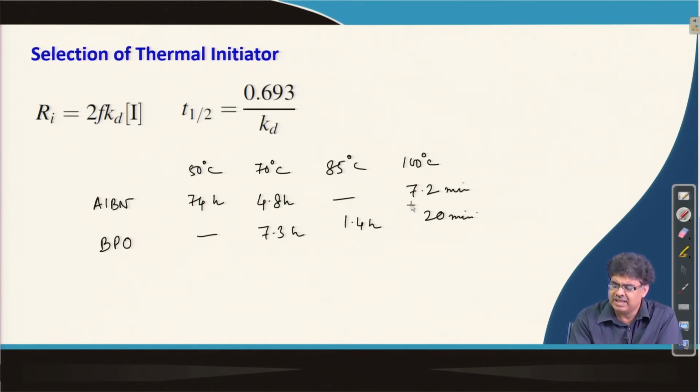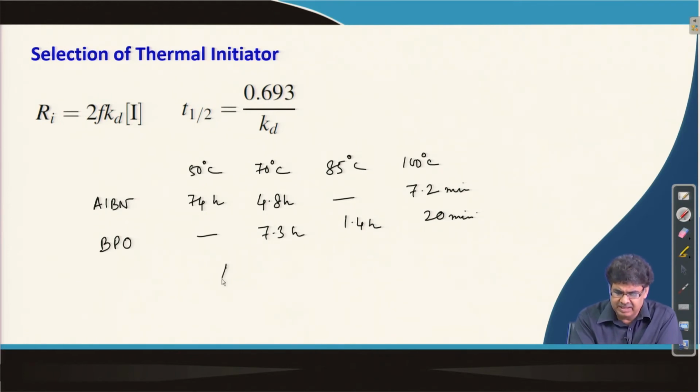So, if we do the reaction with AIBN at a very high temperature, 100 degrees centigrade, most of the initiator will decompose very fast; half of the initiator will decompose within 7.2 minutes. So, the reaction rate will be very fast, but as a result our molecular weight will be drastically low, and if the rate of polymerization is very high, there are some problems which I will discuss in coming slides.